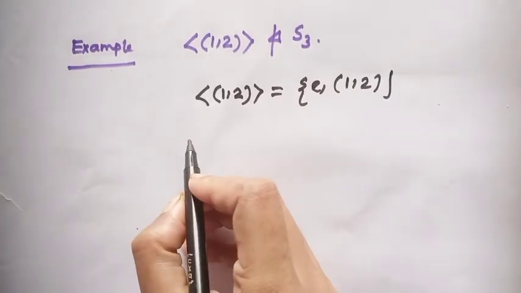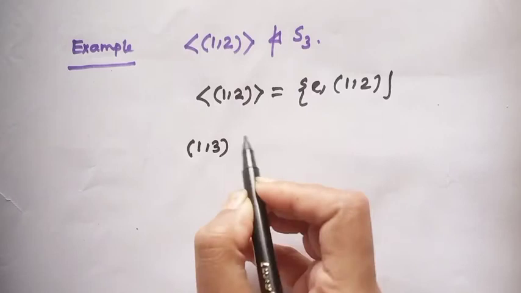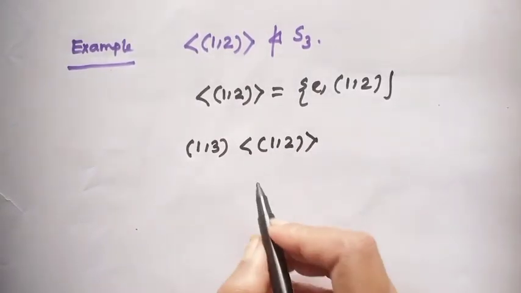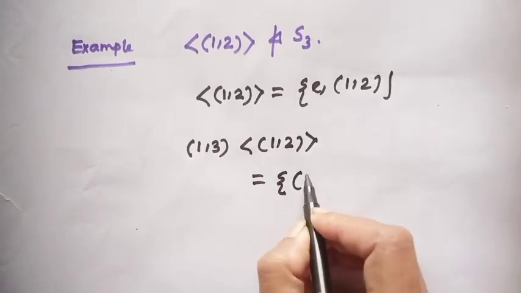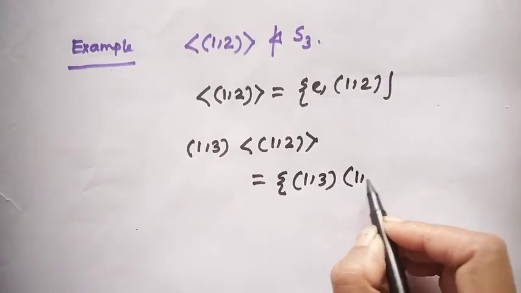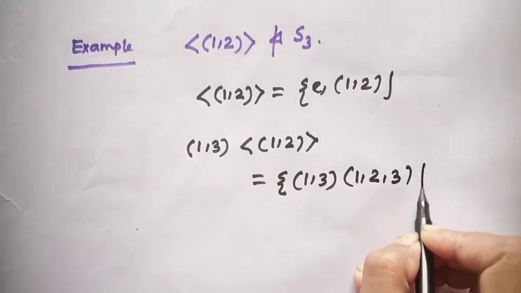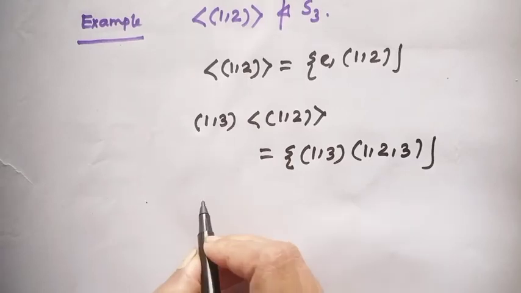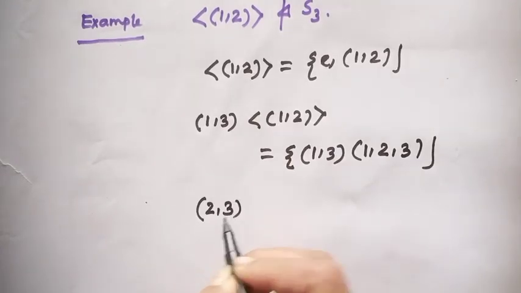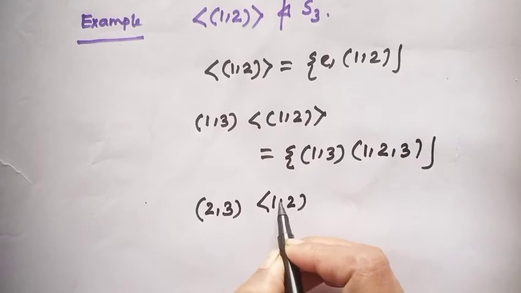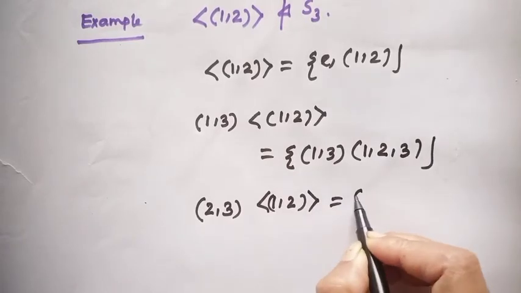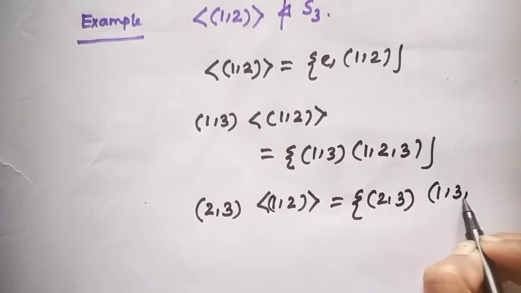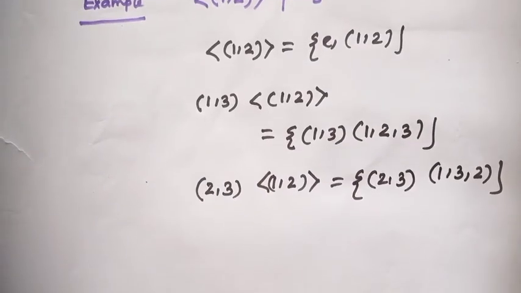Now multiply the element (1 3) with the cyclic subgroup generated by (1 2). Then the value will be (1 3) and (1 2 3). And if you check (2 3) with the cyclic subgroup generated by (1 2), then the value will be (2 3) and (1 3 2). Okay?